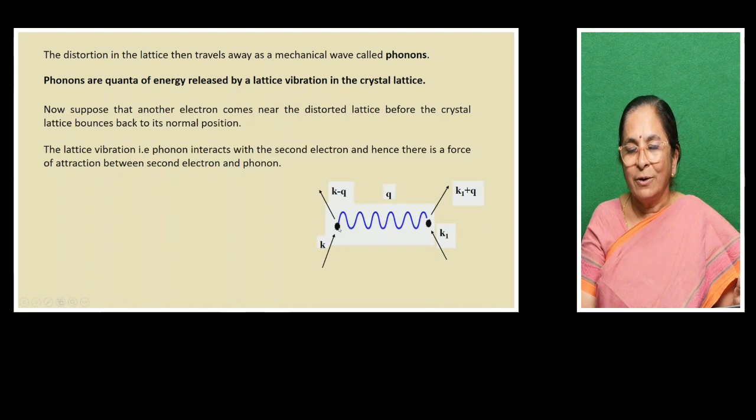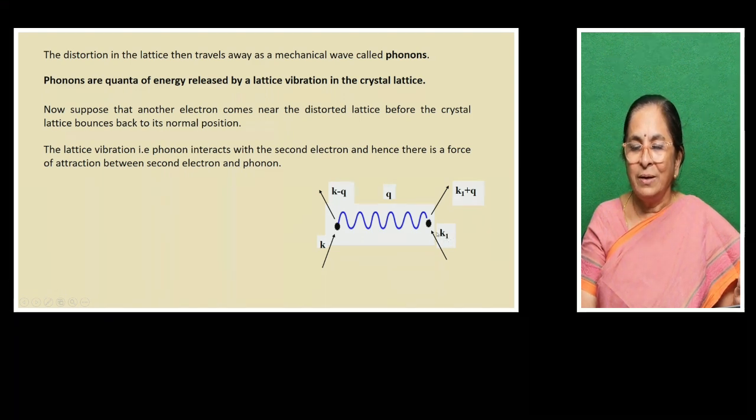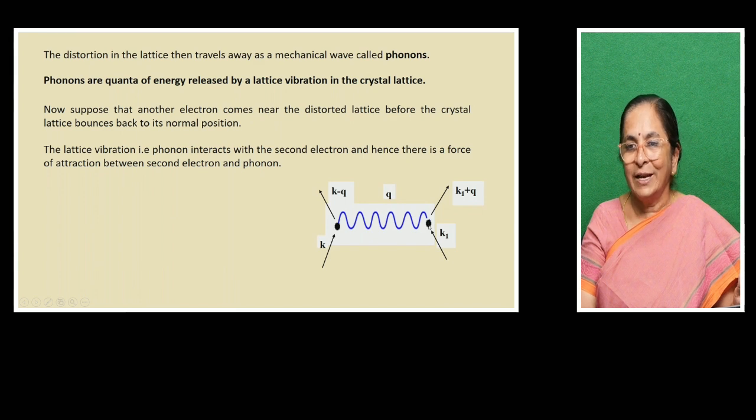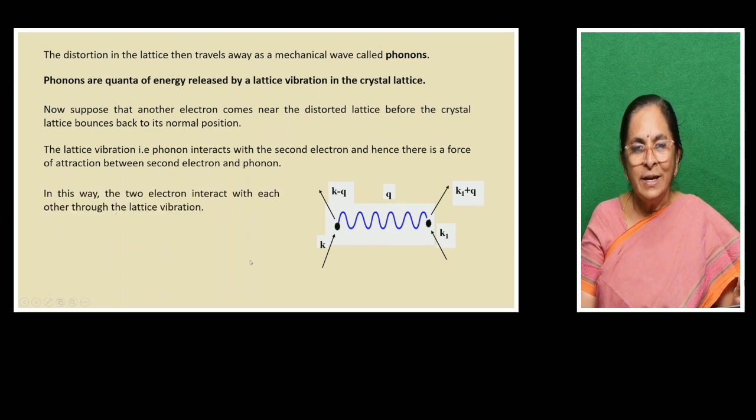Before this ion goes back from the distorted state, another electron is coming with wave vector K1. It has to react with the second ion, but instead it absorbs this phonon energy and moves away with a wave vector K1 plus Q. In this way, two electrons interact with each other through the lattice vibration.